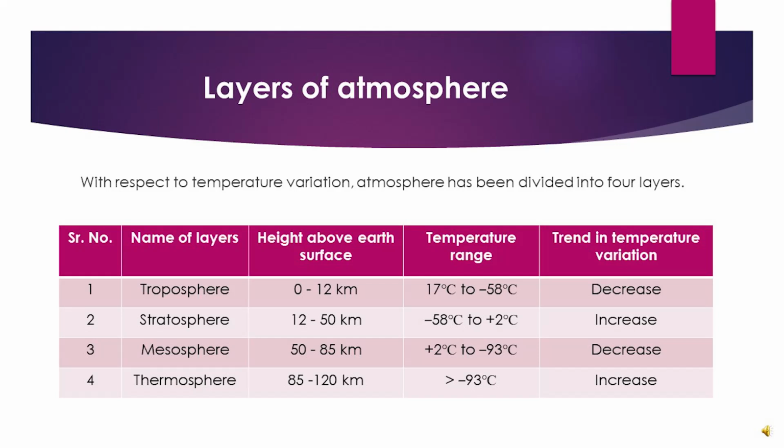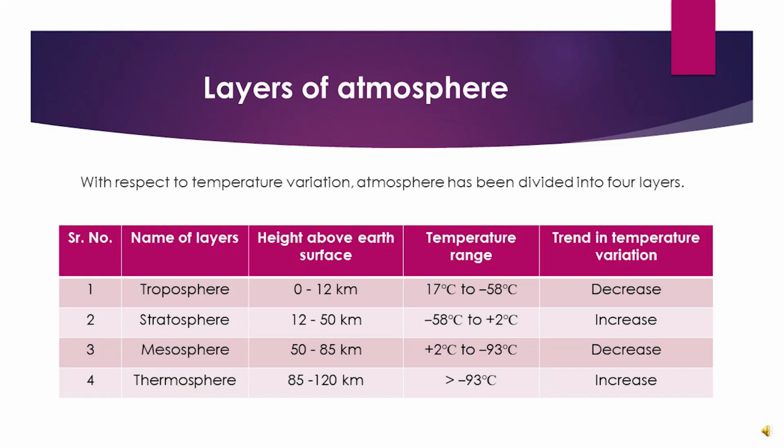The second one is stratosphere. Its height ranges from 12 km to 50 km. Mean its height is 38 kilometers. After troposphere, the 35 kilometer height consists of stratosphere. Here the change in temperature has been noticed from minus 58 to plus 2 degrees centigrade.